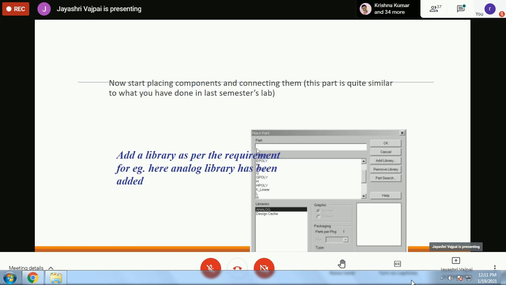We will begin with search for a part. The place a part option will be picked up from the system. So we will add the libraries as per requirement. There is a window showing the library where we are working. So look at this. Here we are showing the analog library. Once we pick up analog library, all the components in the analog library will appear in the window here.